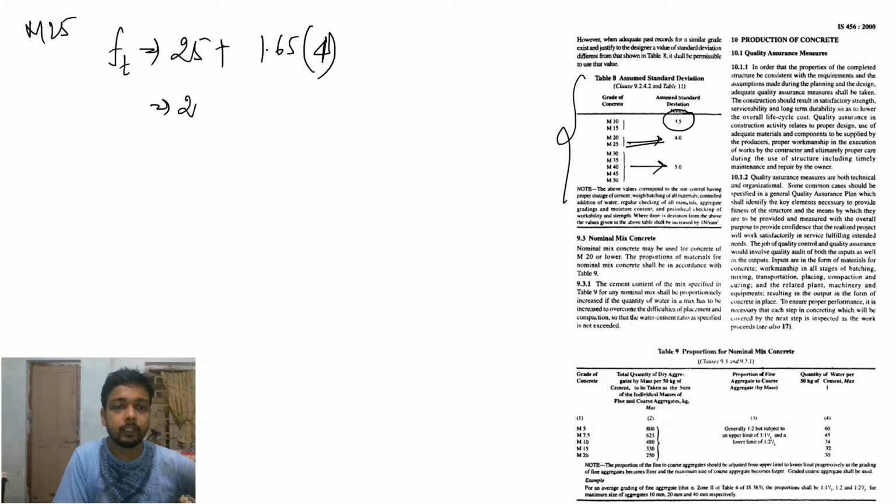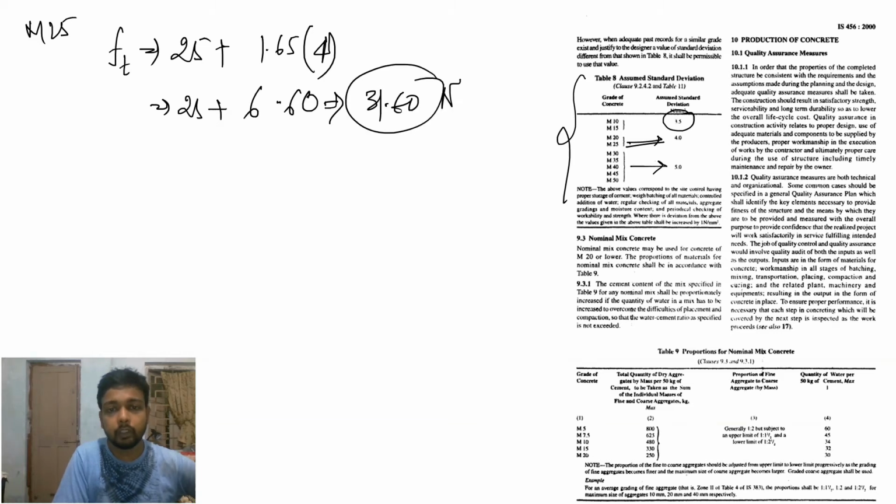So if target strength is equal to 6.60, 31.60 should be Newton per mm square. That should be its target strength.